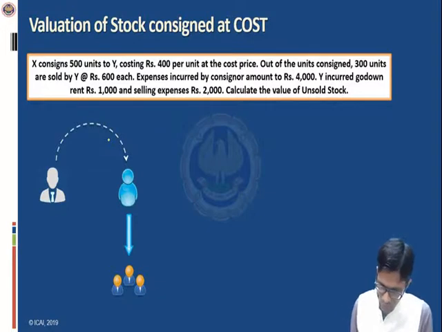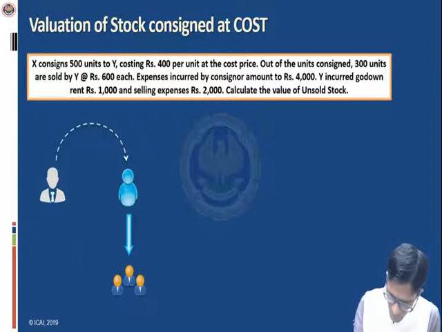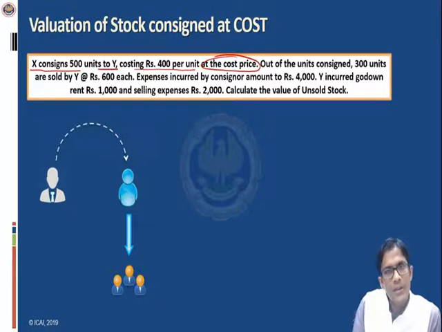In this situation, X consigns, let us understand the question first of all. X consigns 500 units to Y, costing rupees 400 per unit. So the goods are costing rupees 400, but they are consigned at the cost price itself, that means not at the invoice price.